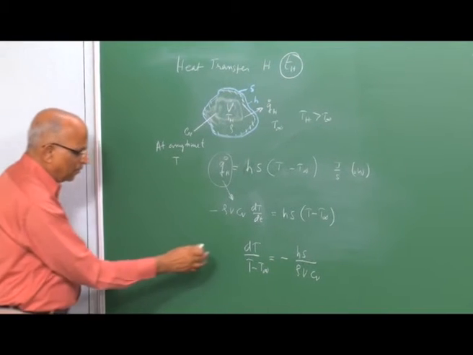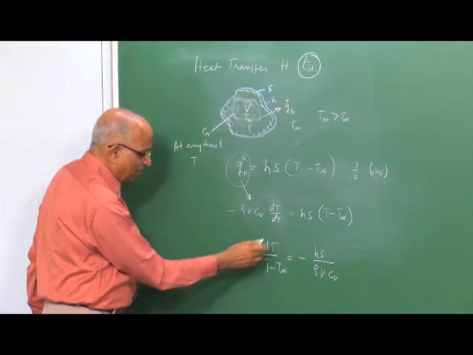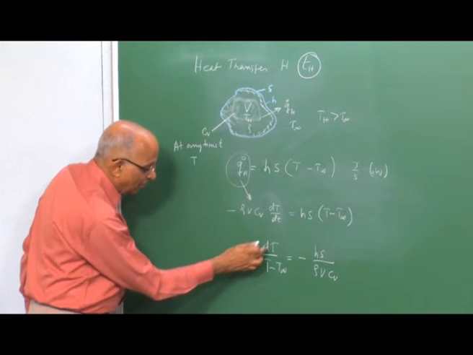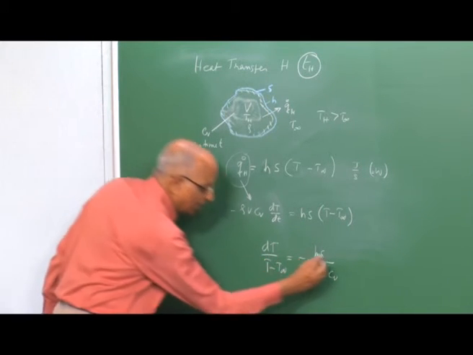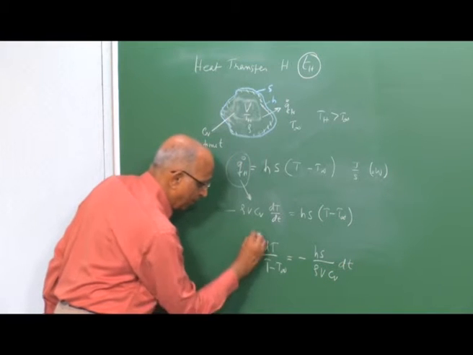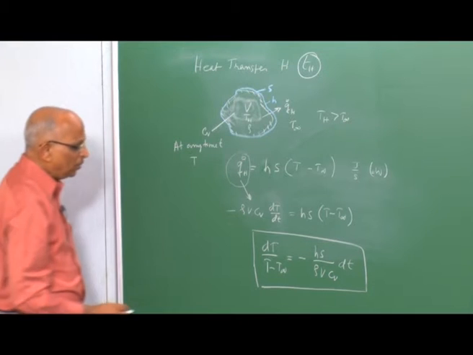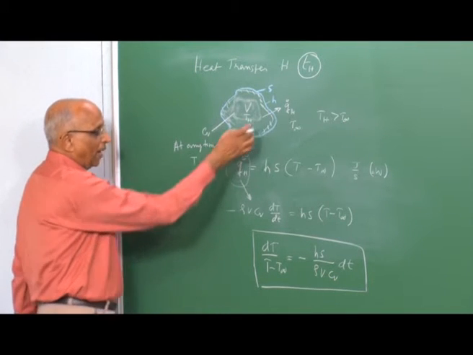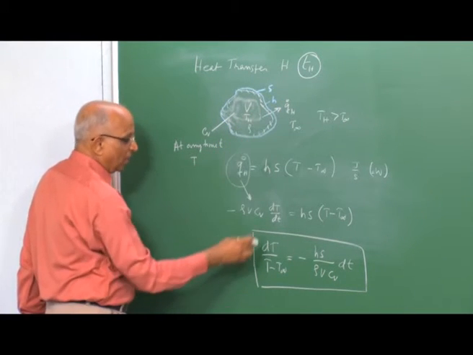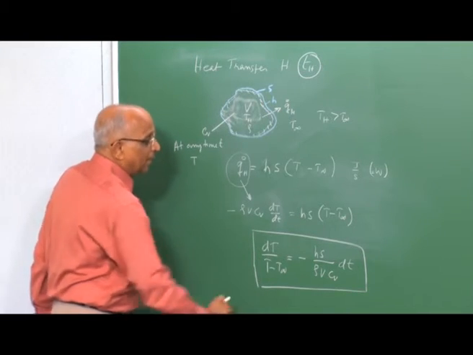Now, I want to find out what is the net change in temperature corresponding to this. Well, I had dT by dt here, therefore I should have a dt over here. Well, this is my expression in the differential form. To calculate the time required for the heat to be transferred, let us find out the time taken.